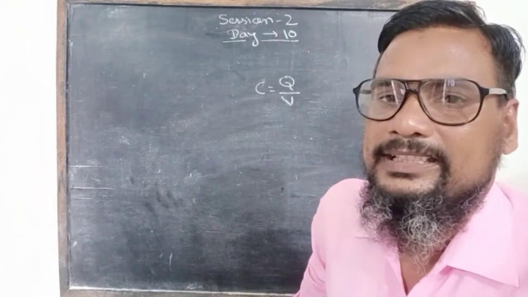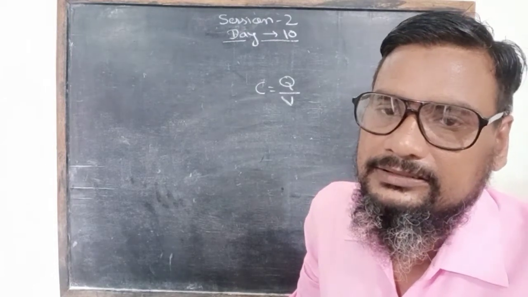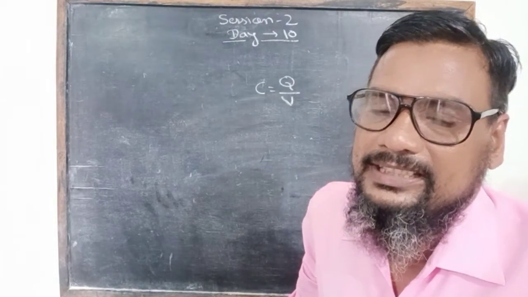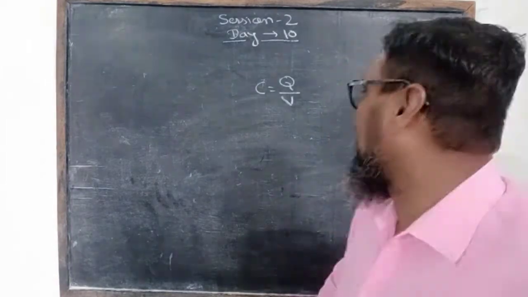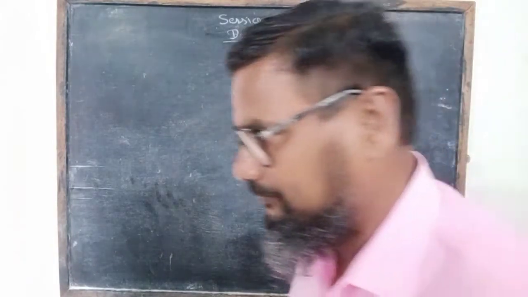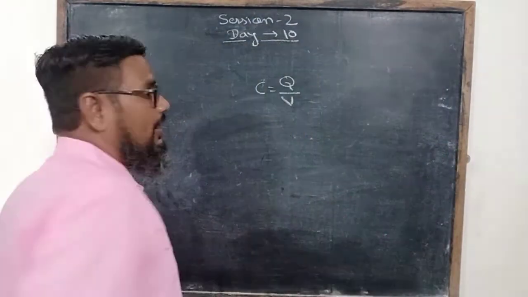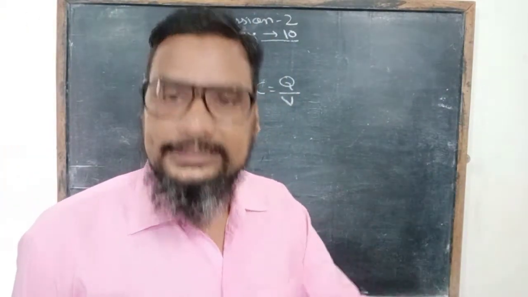So increasing the charge given to a conductor cannot increase its capacitance, because in the same proportion the potential of the conductor also increases.